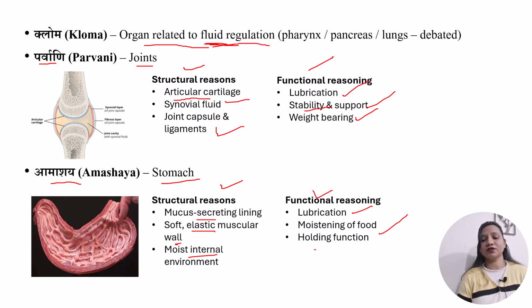And the last one is holding functions. The stomach temporarily holds food, that we all know, which allows gradual digestion. Gradual digestion starts in the stomach region, and the stomach holds the food temporarily. So holding is also a function of kapha dosh. Giving stability is also a function of Kapha Dosh. So by this logic, Amashaya is also considered a location of Kapha Dosh.